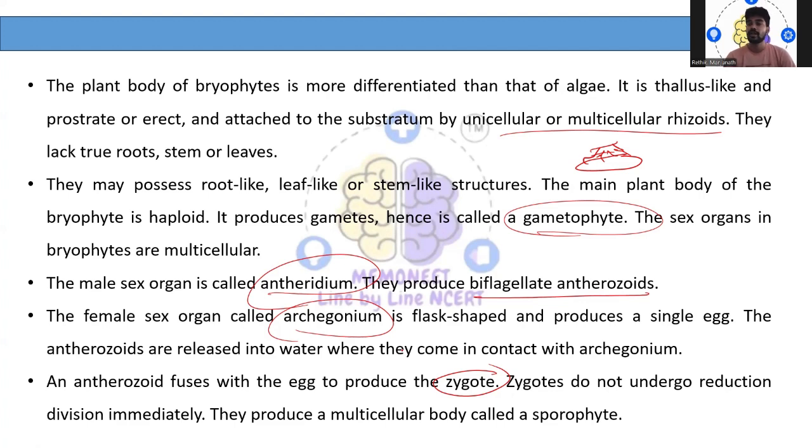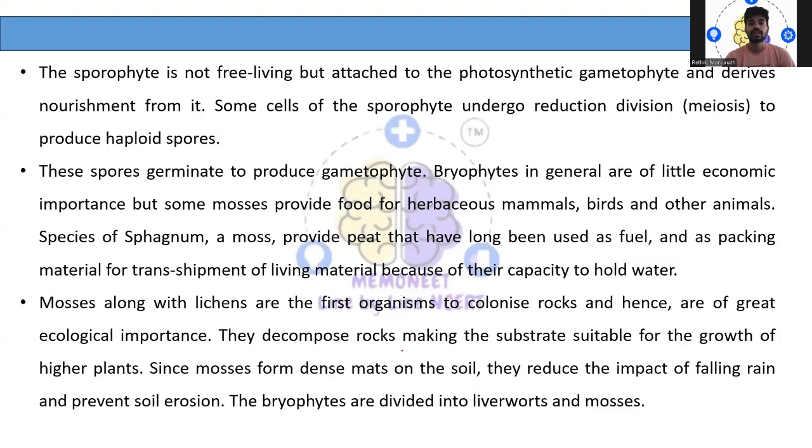Once the zygote is formed, there will be two nuclei, which later fuse. After the fusion, the zygote develops into the sporophyte. So these sporophytes are not free living, but are attached to the photosynthetic parent gametophyte, from which they get all their nourishment.